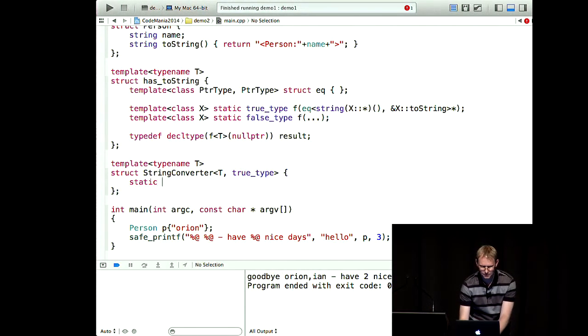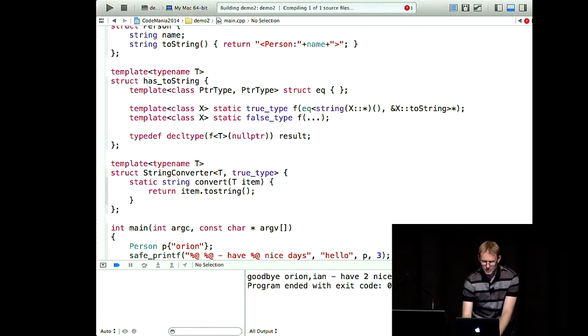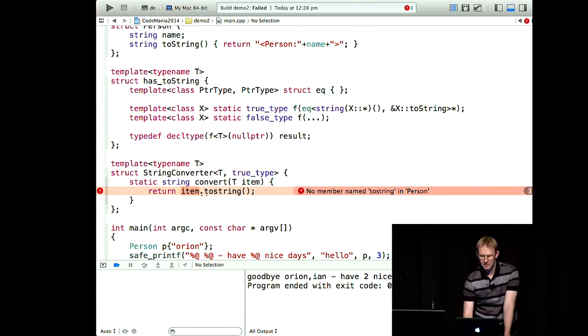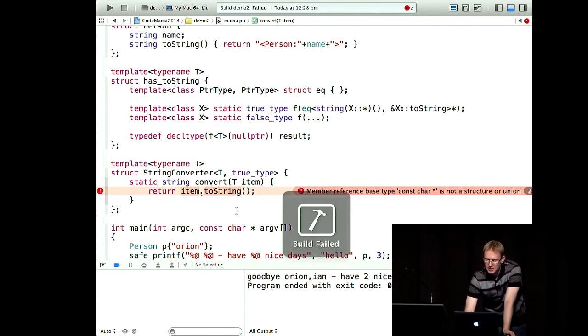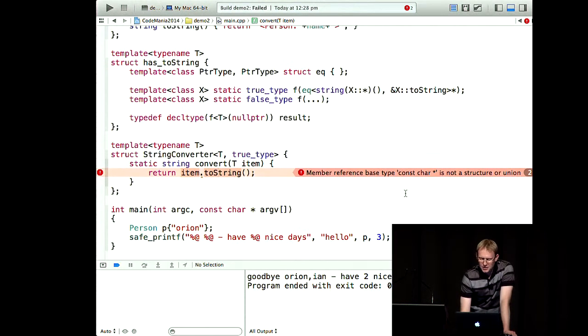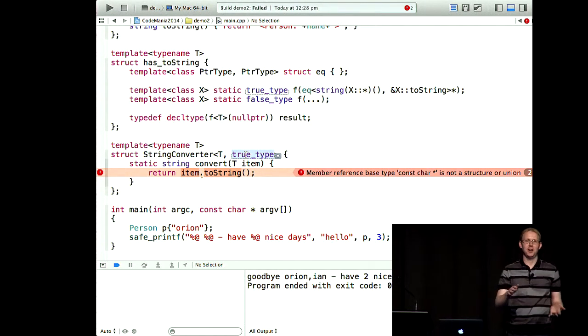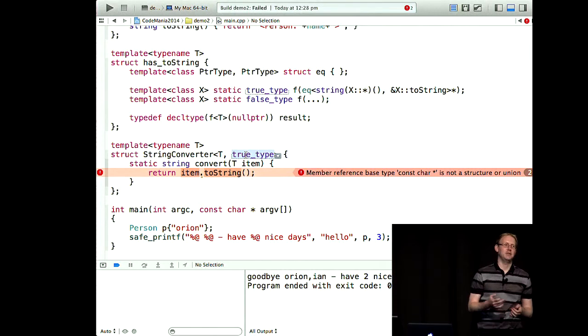So we just write our method, and all we do is return item.toString. So if we compile this, it's going to fail. Firstly, because I need a capital S. But secondly, because now it's saying member reference const char star is not a structure union. So the long of that is we're putting this in, and it's trying to call toString on that. The reason is we're asking for T, true type, and we always match this all of the time. We only want it to match if we actually have the right method.